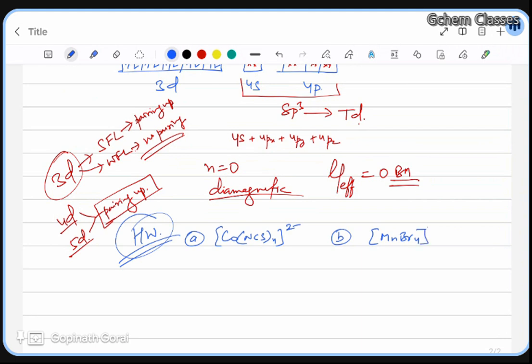Then C, cobalt Cl4 2 minus. Only these three. You do it and send it to me. Okay, thank you.